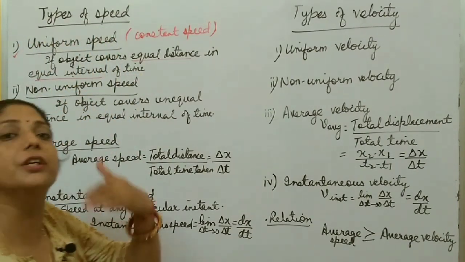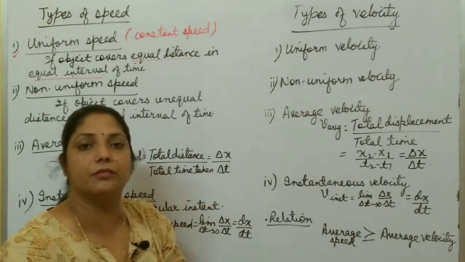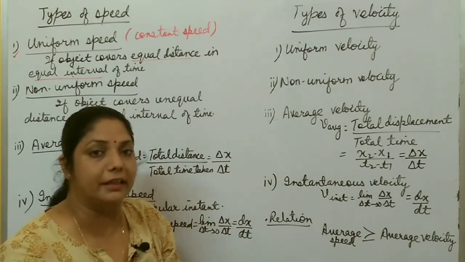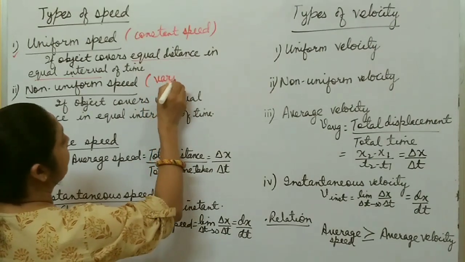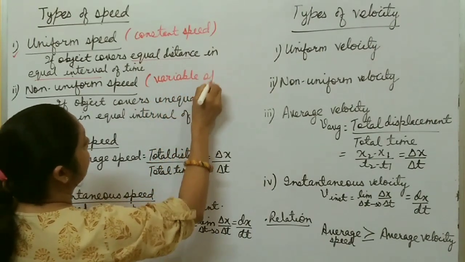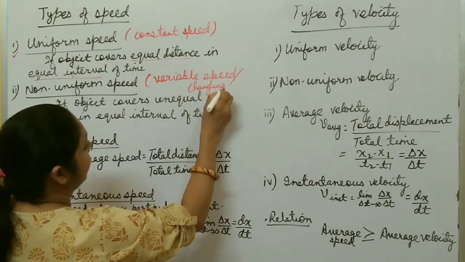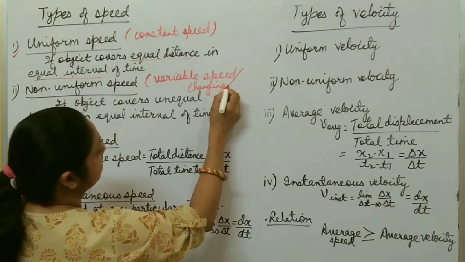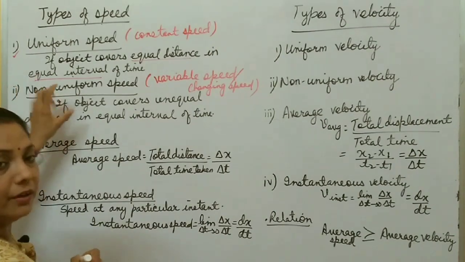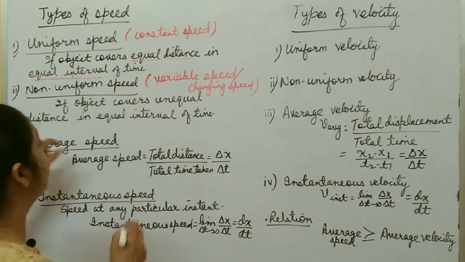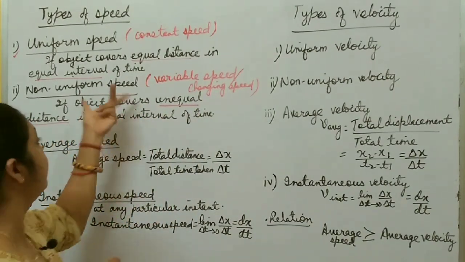But if the motion is non-uniform, if an object covers unequal distance in equal interval of time, it means its speed is what? Variable or non-uniform speed. So non-uniform speed, or you can say variable speed, or you can write changing speed. It changes from time to time. So it takes place only in case of non-uniform motion. If an object covers unequal distance in equal interval of time, then its speed is said to be non-uniform speed.